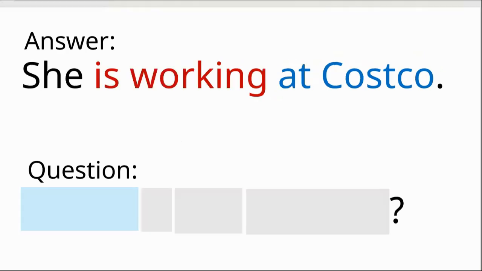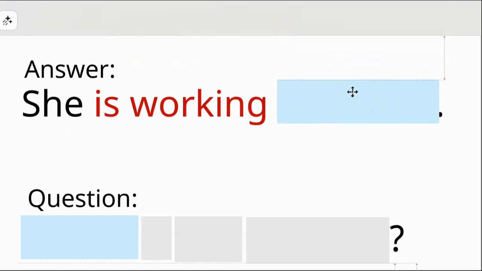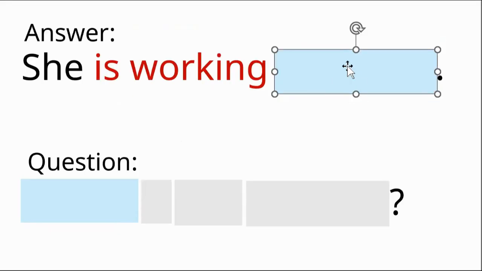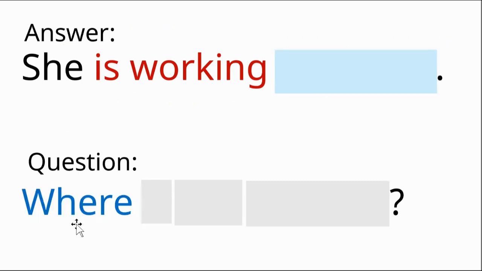Let's ask another question about a place or location. The answer is she is working at Costco. Now let's make a question. We want to know the place that she is working. So for a place, what question word do we use? Where? And now we're going to use is.